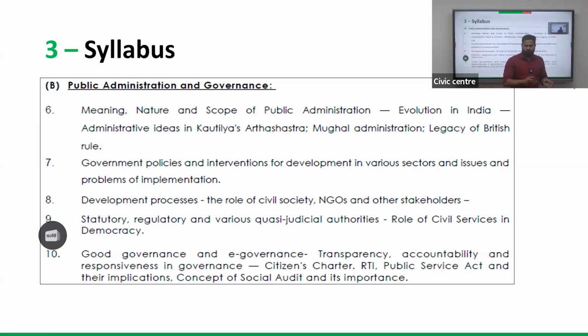Their role, what are their limitations, how can we empower them, how can we come up with solutions to avoid foreign players indulging in our own internal matters, and how this plays out even with respect to port development and many other infra projects. There are chances that our enemy countries can utilize this opportunity using this kind of NGOs and funding them to derail a particular project. So national interest, how through various legislations or recommendations can we protect the national interest? All this comes under this area of the role of NGOs and other stakeholders.